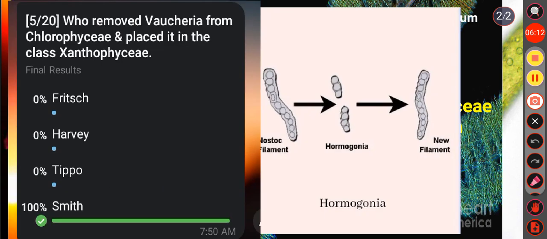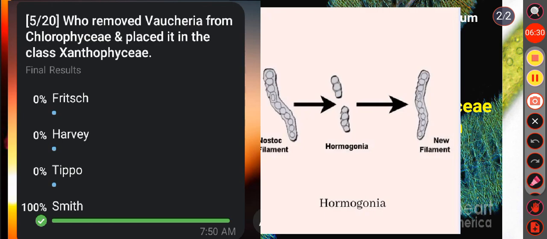Then next question, who removed Vaucheria from Chlorophyceae and placed it in the class Xanthophyceae? Option A Fritsch, option B Harvey, option C Tippo, option D Smith. Here the correct answer is option D, that is Smith.